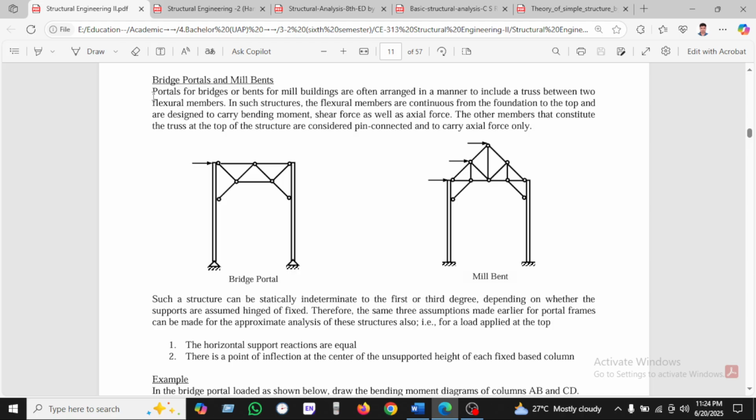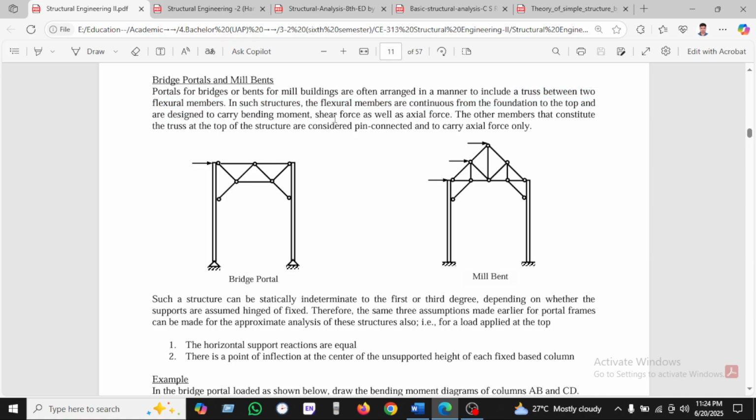The bridge portal, or bent for mill buildings, is often arranged to include a truss between two flexural members.